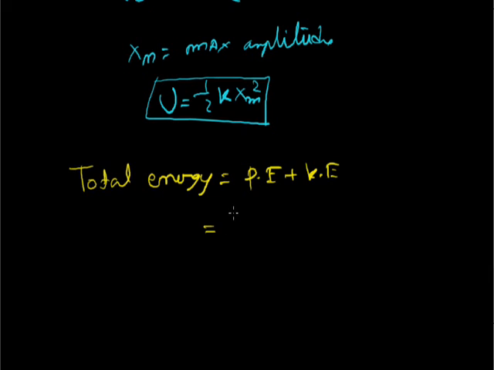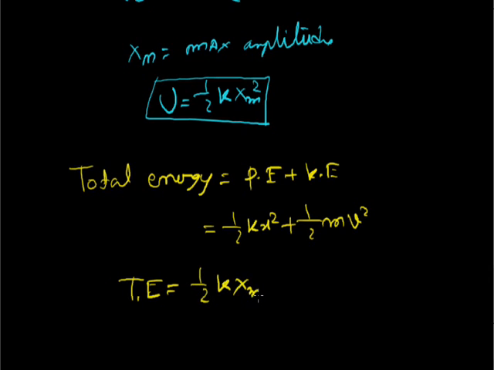So potential energy at any point is half kx square and kinetic energy at any point is half mv square. And as we know, the total energy at the extreme point will be half k xm square, the maximum amplitude. It is at the extreme point.